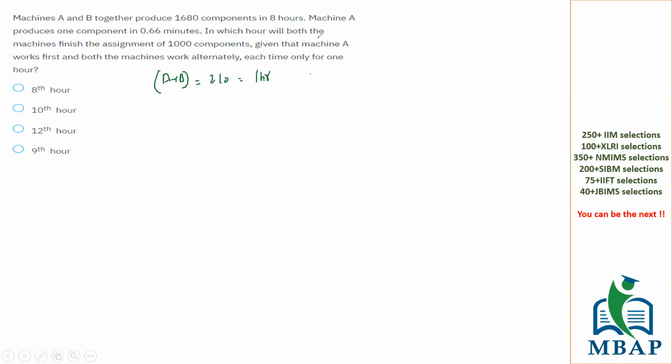Now, if they are making 210 components in 1 hour, this was the time when they were working together. It has been told to us now that they are working separately, each working for 1 hour and the second person coming for the second hour.